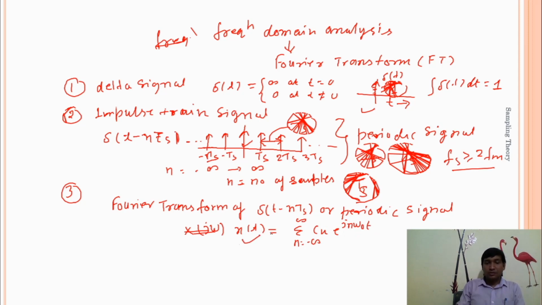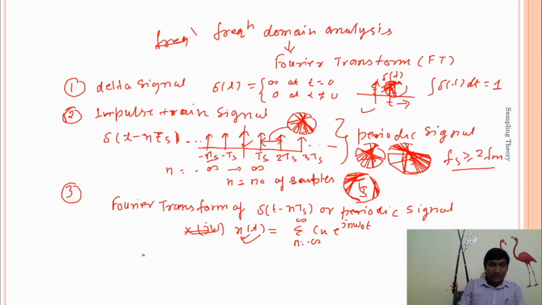This is basically the representation of any periodic signal. We can represent any periodic signal this way. But here we want to find the Fourier transform of this particular x(t), because x(t) is a periodic signal.